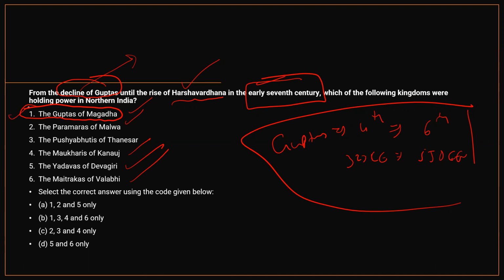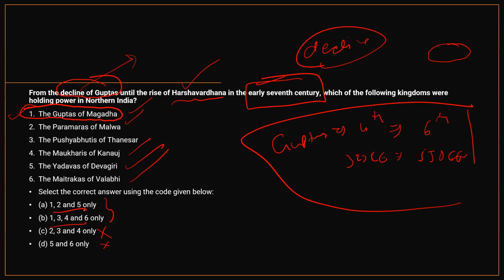Because if Guptas of Magadha existed, easily they would have merged into the Gupta kingdom only. However, since we are mentioning Guptas of Magadha as a separate kingdom, it means when the decline of Gupta started, some branch of Guptas would have ruled the Magadha part. And they would have continued, probably. So check for the options where 1 is there. This is not there, this is not there. And you are left with 1, 2, 5, 1, 3, 4, 6.